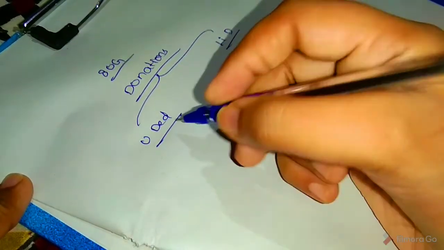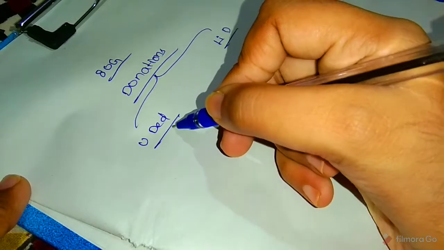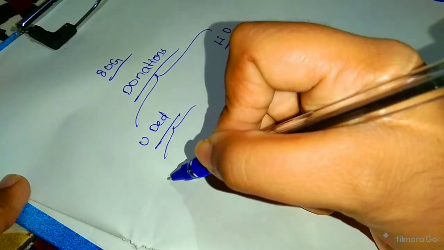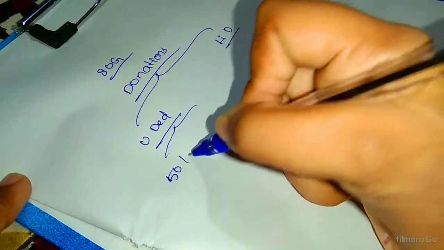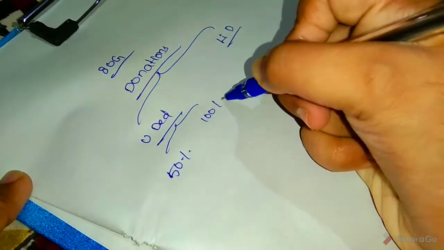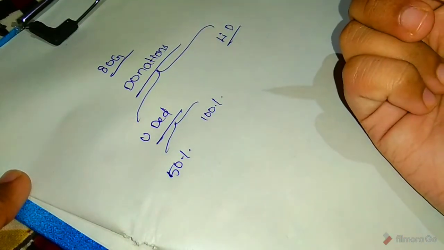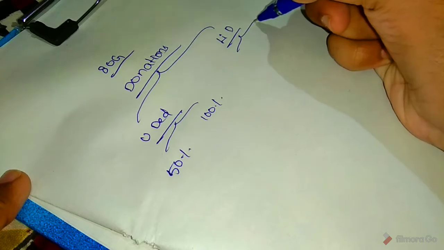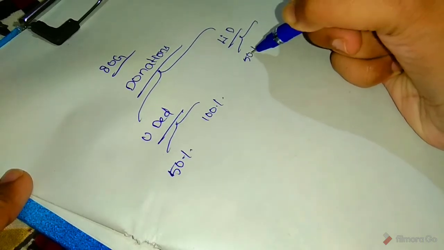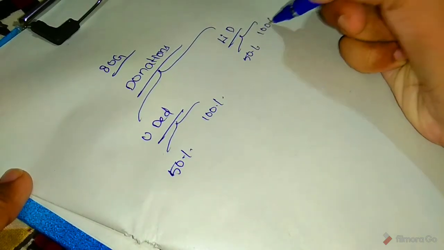Unlimited deductions are also divided into two types, 50% deduction and 100% deduction. Limited deduction is also divided into 50% deduction and 100% deduction.